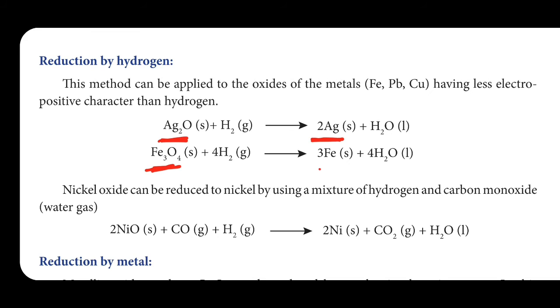See Fe3O4, here Fe, oxygen is removed, so here also reduction takes place. Here reduction takes place because of hydrogen, so the heading is reduction by hydrogen. In nickel oxide also, nickel oxide is converted into nickel, reduction takes place because of carbon monoxide and hydrogen. So in all these 3 reactions, reduction takes place because of hydrogen, so the heading is given as reduction by hydrogen.